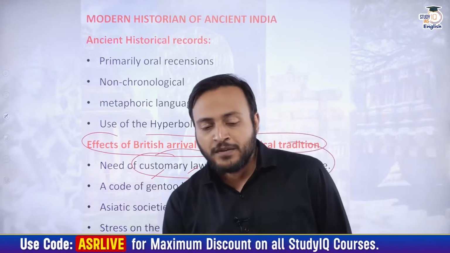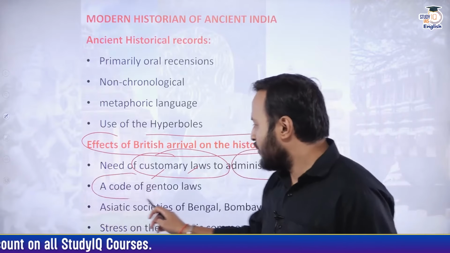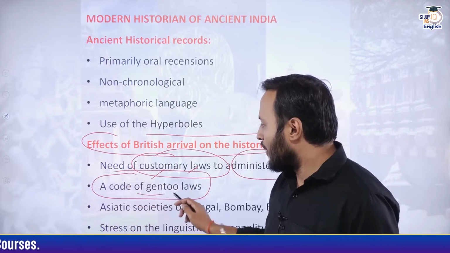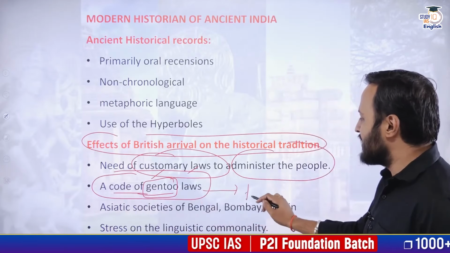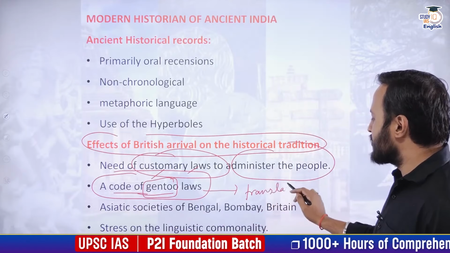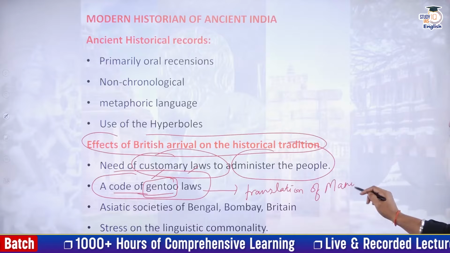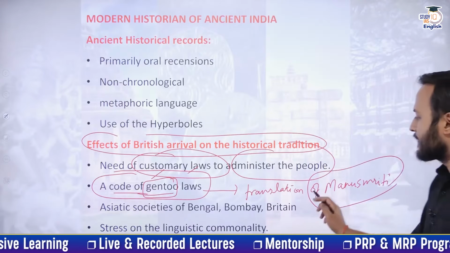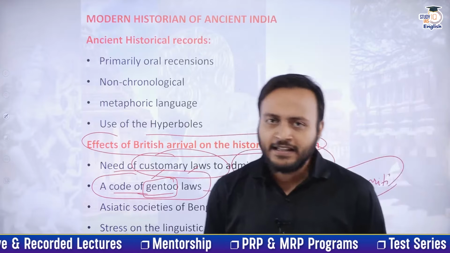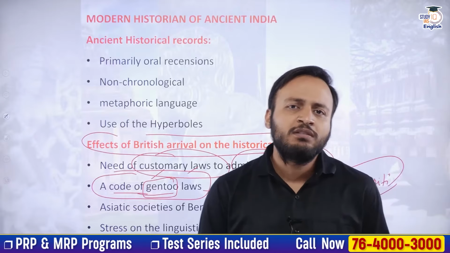And what happened in that practice? The code of Gentoo laws. Okay, a code of Gentoo laws, which is nothing but the translation of Manusmriti. That was edited, that was compiled. Not just the Manusmriti was translated, but also the translation of Srimad Bhagavad Gita took place.